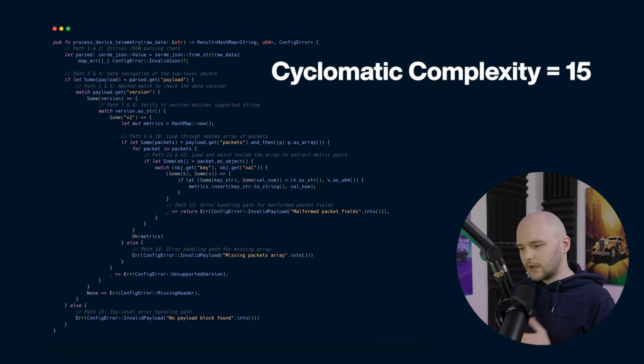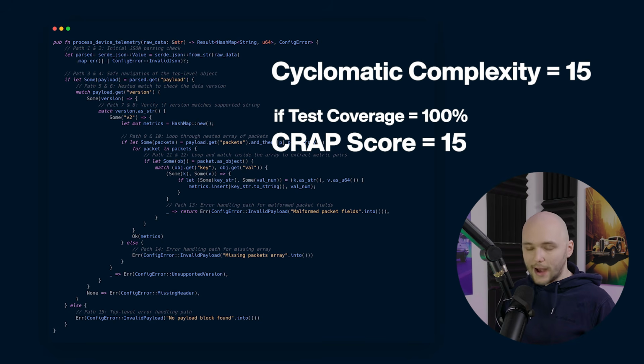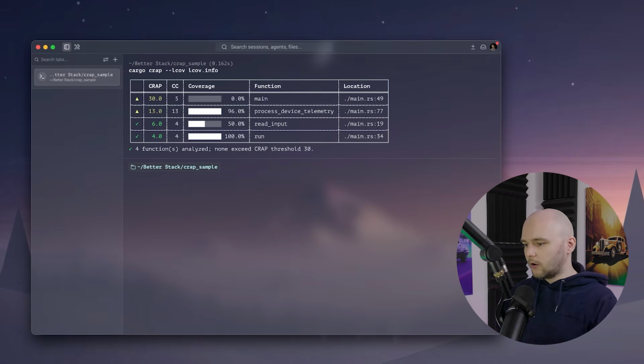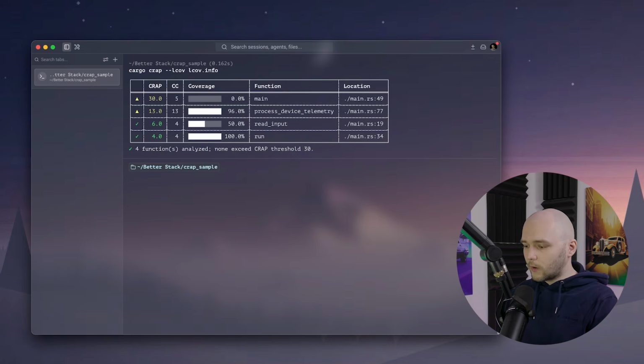So that's why whenever possible, we try to split functions into smaller tasks. And for this function on my screen, a complexity of 15 means that there are 15 entirely separate paths this logic can execute from start to finish. Now, if this function is fully covered by unit tests, its crap score stays at 15. It's complex, but it's safe because we're validating its behavior. And this is what we should expect when we run Alexander's tool, Cargo Crap. And here we see that the score is 13, not 15. It's probably because the library didn't take the error handlers into account. But anyway, 15 and 13 are quite close, so basically this tool is doing what we expect.